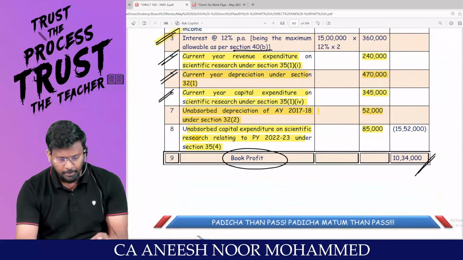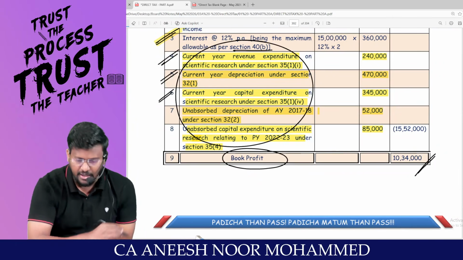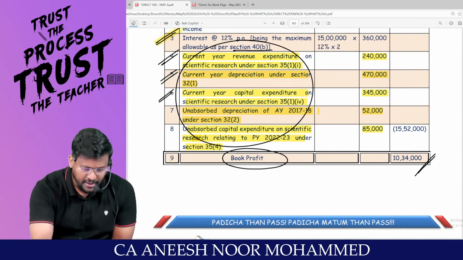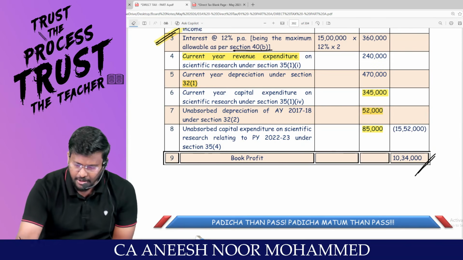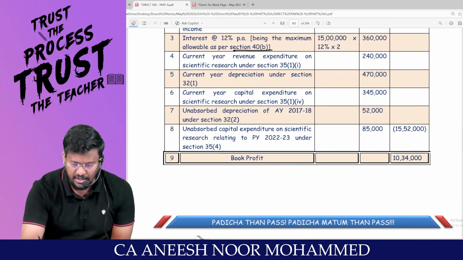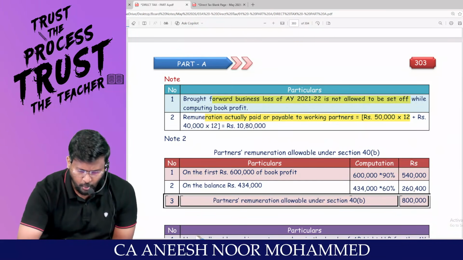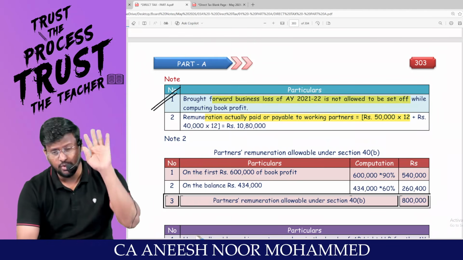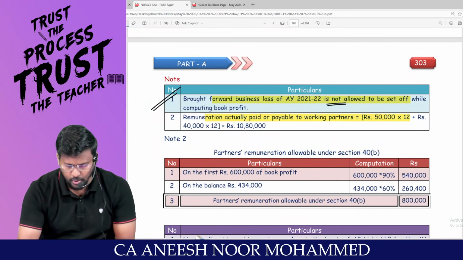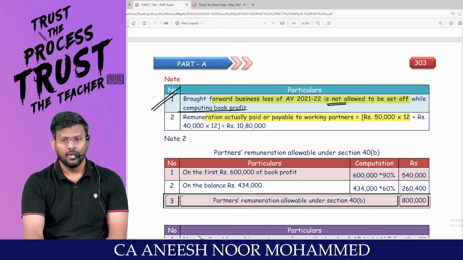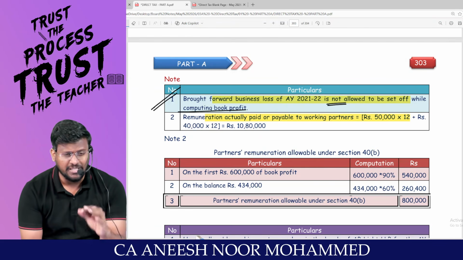In PGBP, all these should be allowed as a deduction. That's why when I calculate the book profit, I am reducing all these things. Are you all really with me? Brought forward business loss of assessment year 21-22 is not allowed to be set off while computing book profit, because that is not as per chapter 4D.